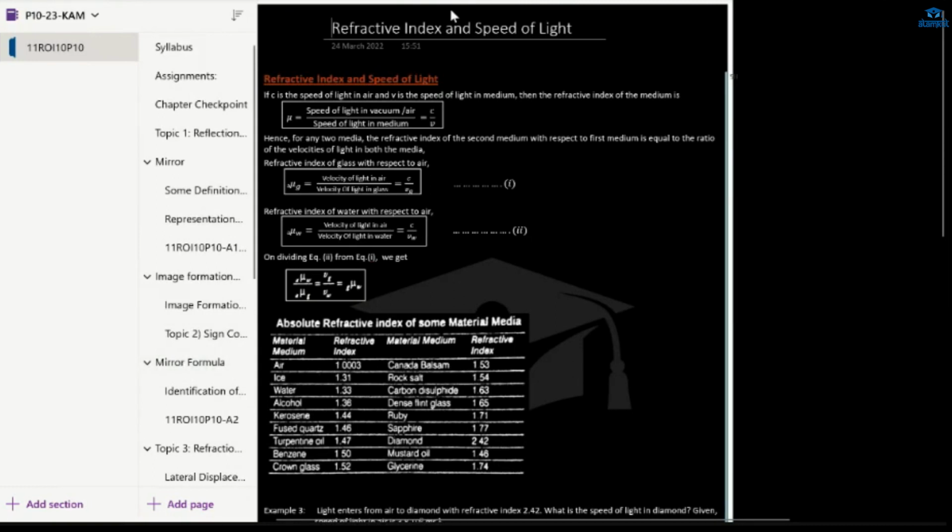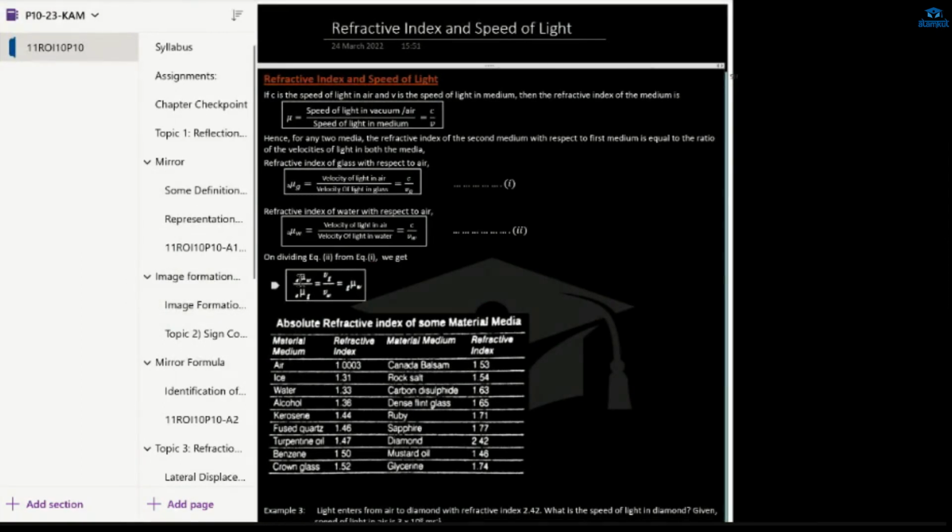So then we can read and explain how the speed of light will change. Yes, if it goes into a more dense material, then the speed will decrease. Yes, the speed of light decreases.